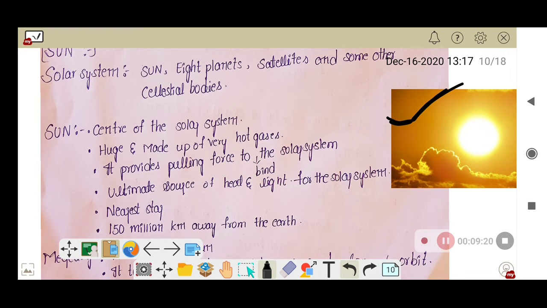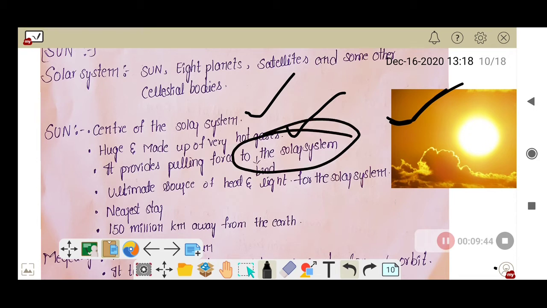We all know about the sun, that it is the center of the solar system and it is the ultimate source of heat and light, right? The sun is made up of huge, very hot gases, and it provides a pulling force to bind the solar system also. So the sun has a special force, that is the pulling force, which binds the solar system, and it is the ultimate source of heat and light for the solar system.